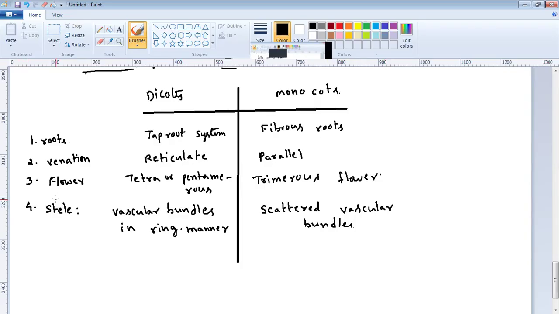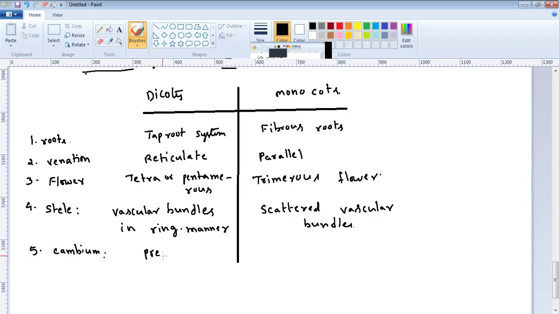Another difference is cambium. Cambium is present in between the xylem and phloem.